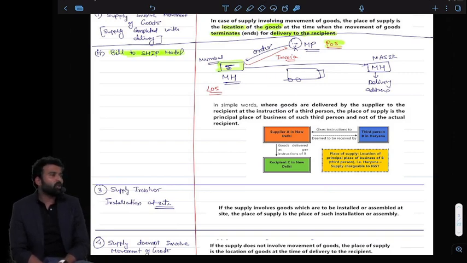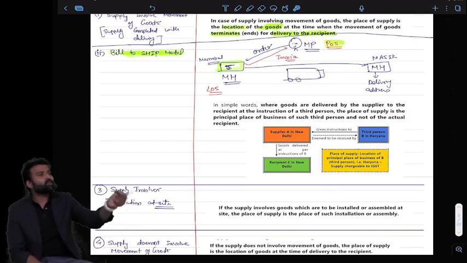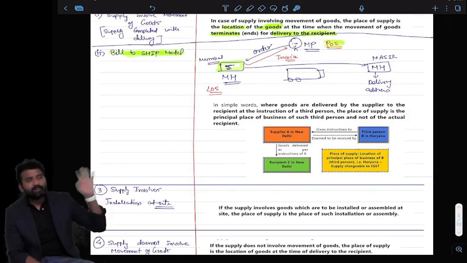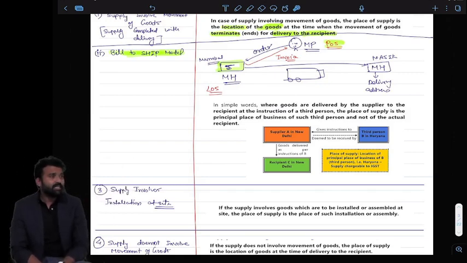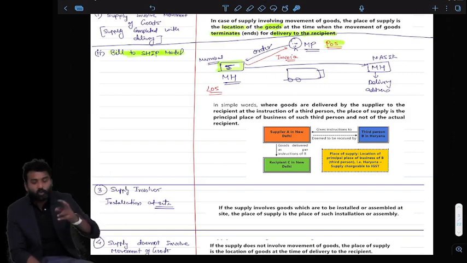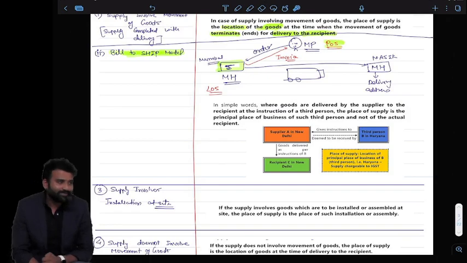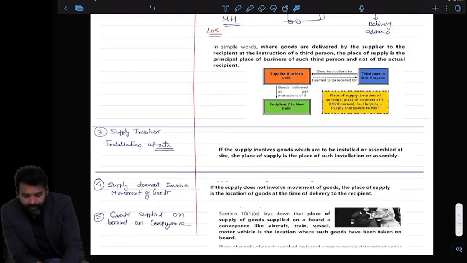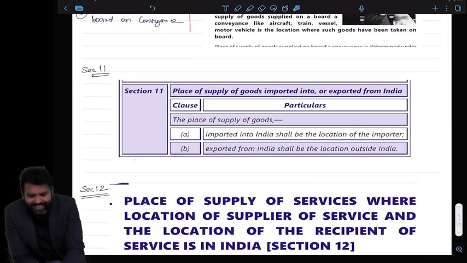If he belongs to Haryana, then billing address is Haryana, installation address is somewhere else, then I will be charging GST as the place of supply will be Haryana, not the installation. In 2 and 3, we will go for 2. Okay, nice. Next, section 11 is,